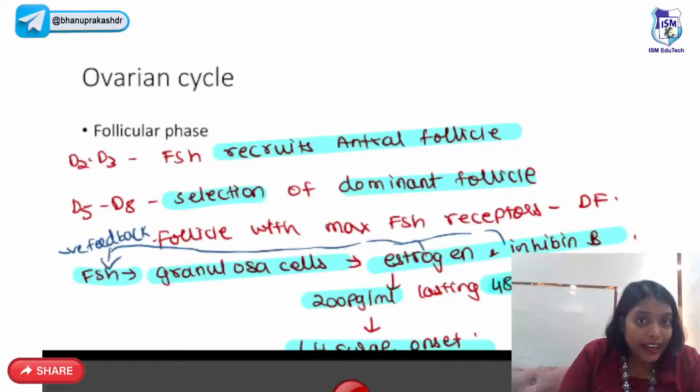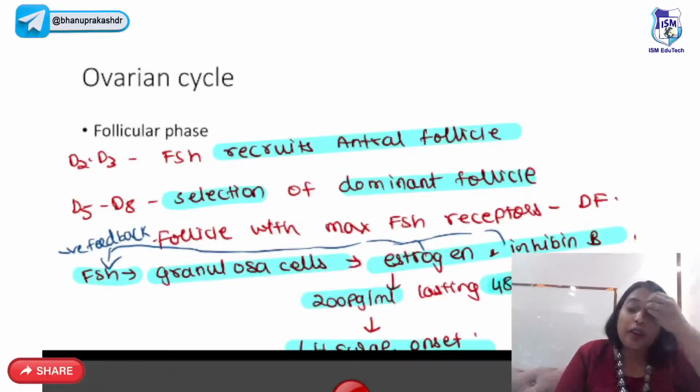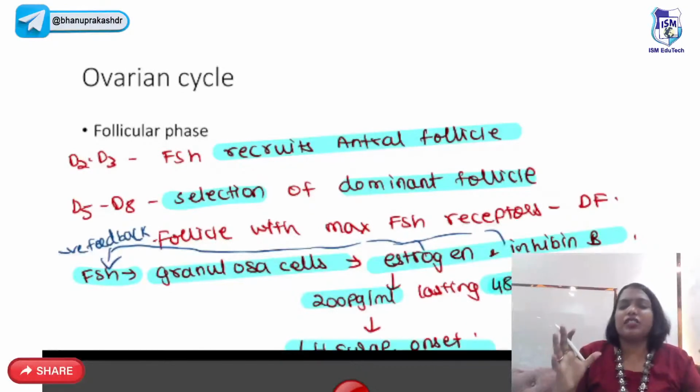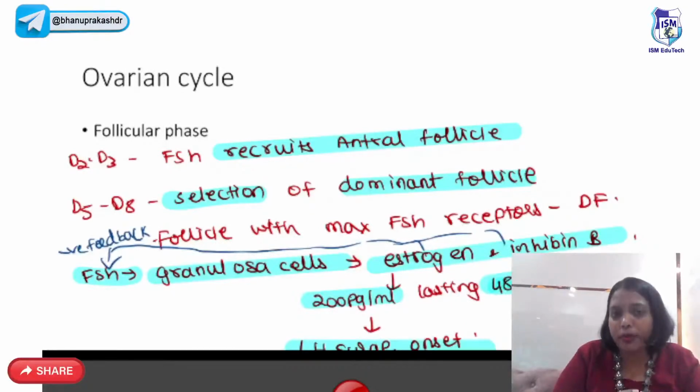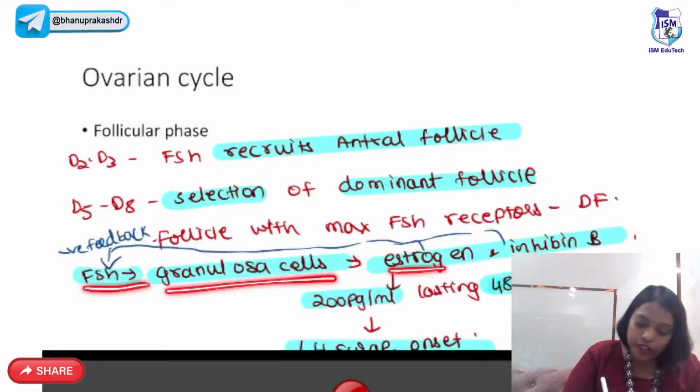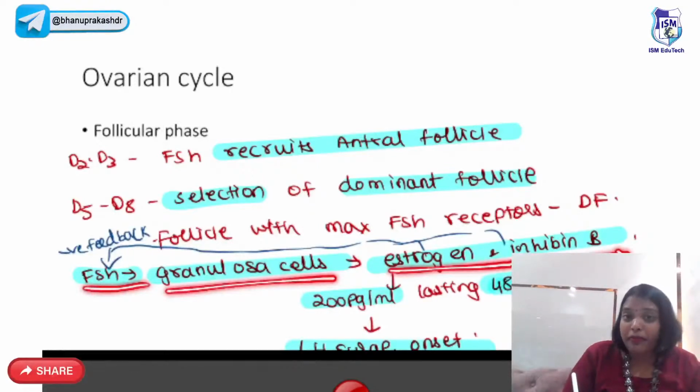Day 5 to day 8, there will be selection of the dominant follicle. How do you select the dominant follicle or the Graafian follicle? The follicle with the maximum FSH receptors is the one which is going to become the dominant follicle. This FSH is in too much love with estrogen. It stimulates the granulosa cells to produce estrogen and inhibin B. But estrogen is ungrateful.